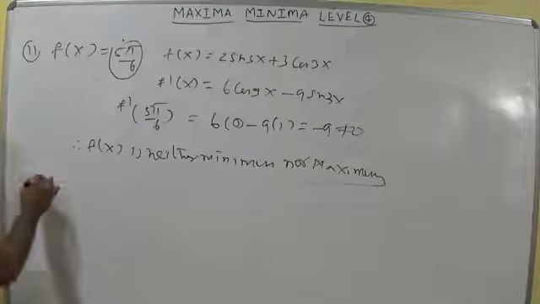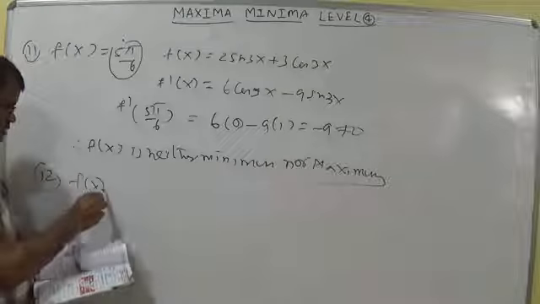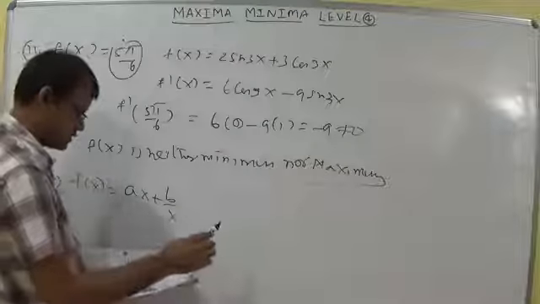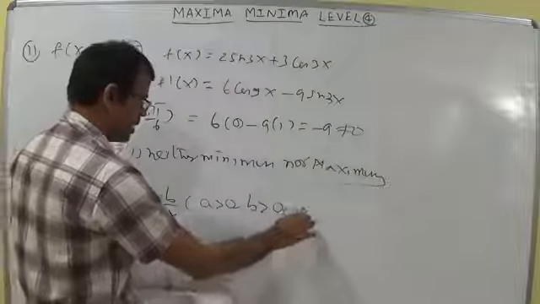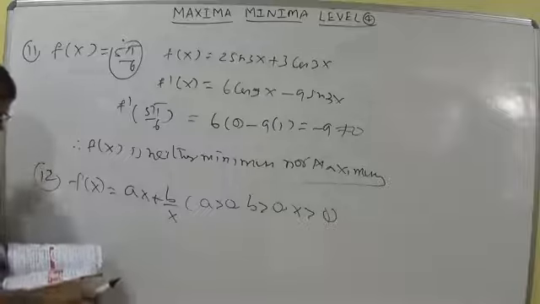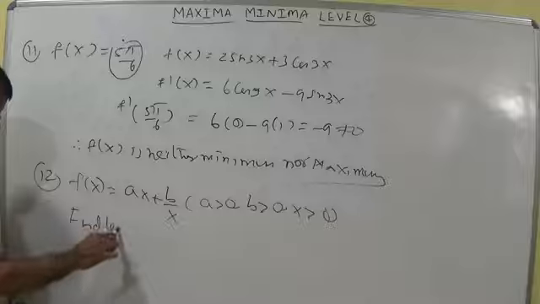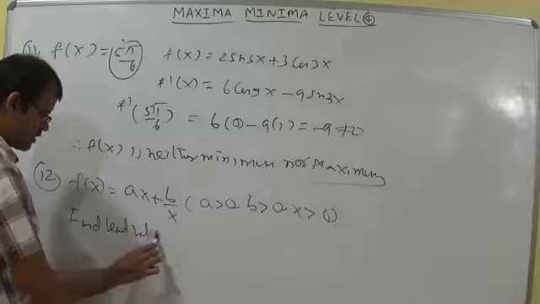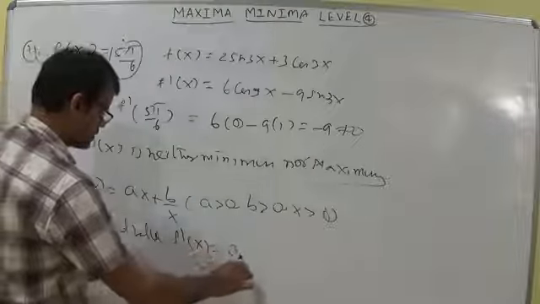Next, let us discuss about 12th question and last question today. F of x is equal to ax plus b by x. A greater than 0, b greater than 0 and x also greater than 0. He gave everything is positive. Find the least value of the function. Whether the function is min or max, we should calculate f dash x is equal to 0.